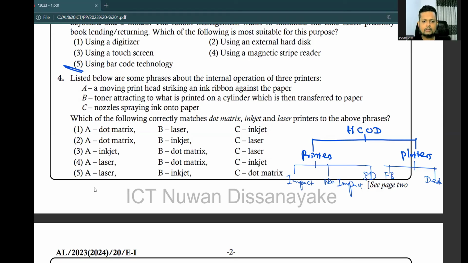Toner attracting to what is printed on a cylinder, which is then transferred to paper. Yes, toners and cylinders are used in laser printers or photocopy machines. Nozzles spraying ink onto paper means inkjet printers.